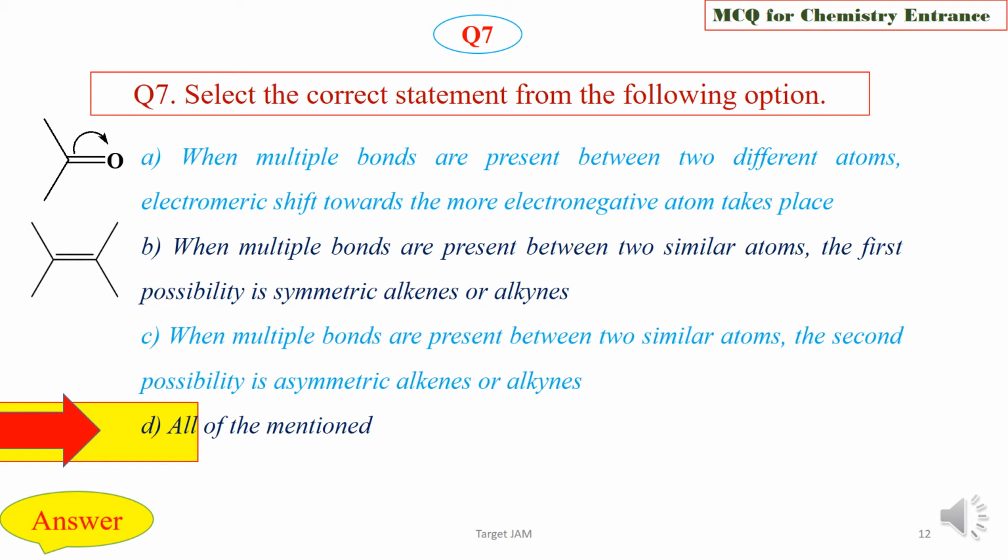And option B, this is a non-polar double bond, and the first option is the symmetric alkene, this is symmetric, and this is also a non-polar double bond. The second option is the displacement of the pi bond, that means the second option is the asymmetric alkene or alkyne. So all the statements are true.